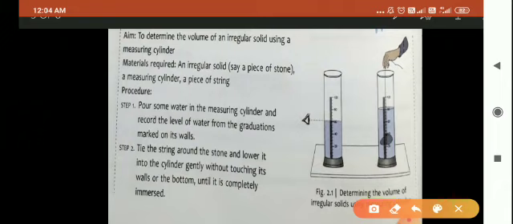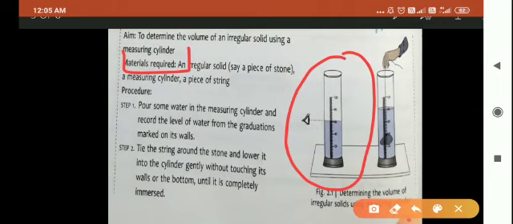If we have to find the volume of an irregular solid using a measuring cylinder, then you have to take a graduated measuring cylinder, pour some water in it and record the reading. Suppose that initial reading is V1. Now you take one stone, tie a string around the stone and simply immerse it gently into the cylinder without